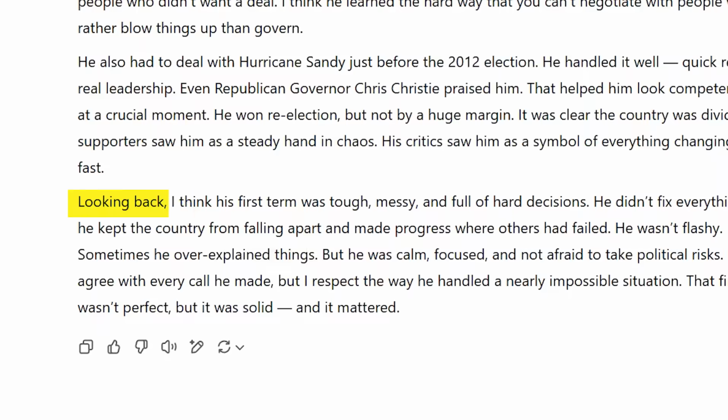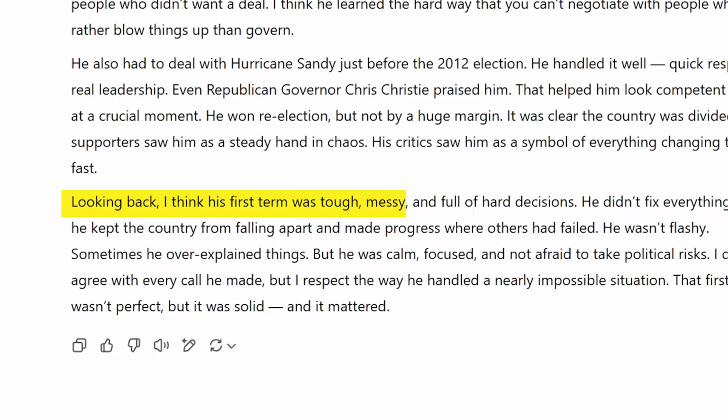His supporters saw him as a steady hand in chaos. His critics saw him as a symbol of everything changing too fast. Looking back, I think his first term was tough, messy, and full of hard decisions. He didn't fix everything, but he kept the country from falling apart and made progress where others had failed.